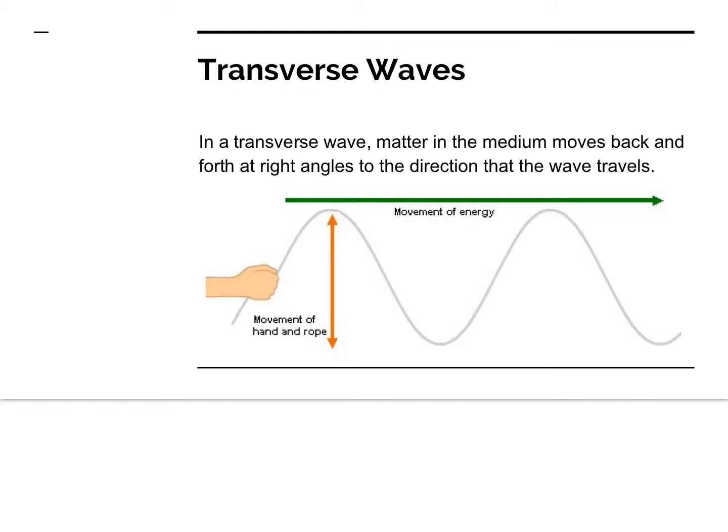A transverse wave is the normal wave that you probably thought of when I started talking about them. These are where matter moves back and forth at a right angle to the way the wave travels. If the wave is traveling this way, the rope, if you're holding it, isn't going to move along. It's just going to move up and down this way. That's what it means by perpendicular or right angle. The rope is moving up and down as you're making a wave, but the wave itself is moving the energy that way. You're giving it kinetic energy here, and that energy is being transferred through the rope through a wave.